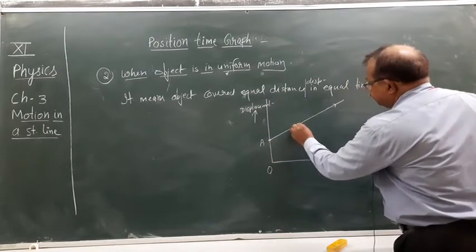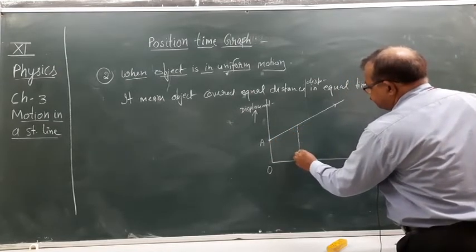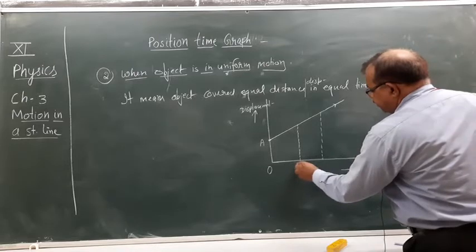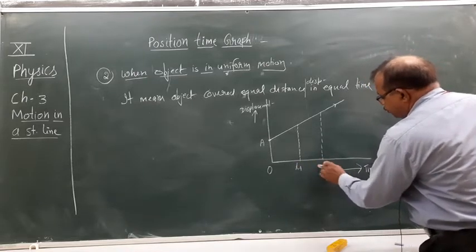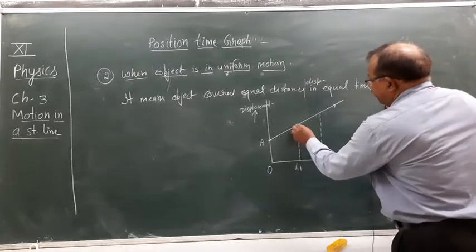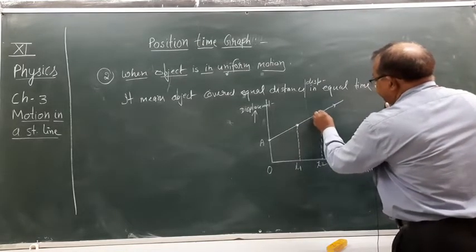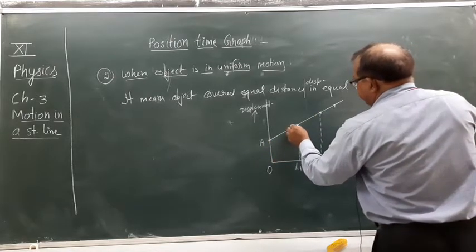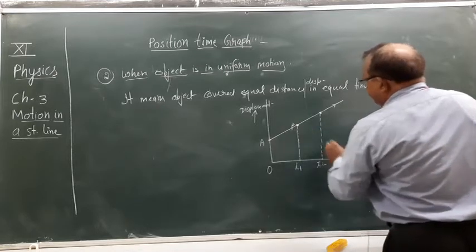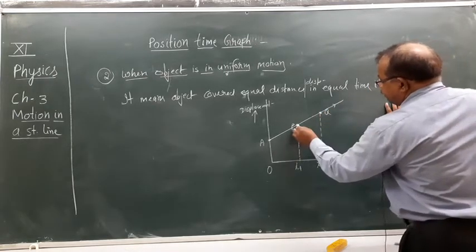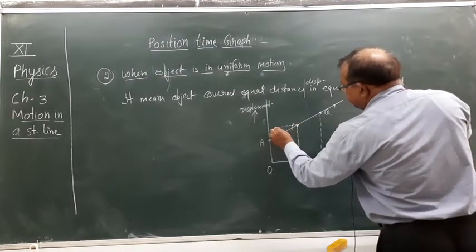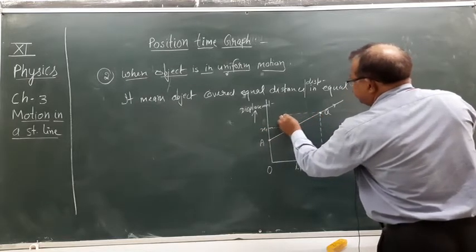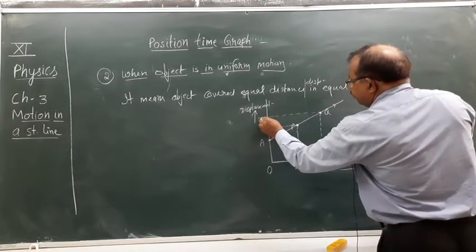When the object covers equal distance in equal time intervals, suppose from this point here the time is t1 and here the time is t2. The object was at these two points, suppose P and Q. At point P the displacement is x1, and at point Q the displacement is x2.